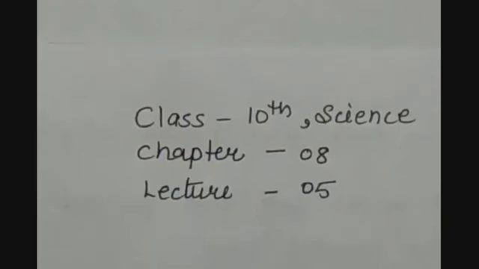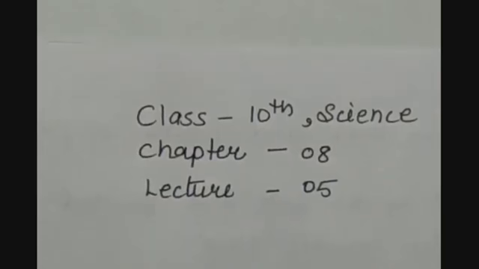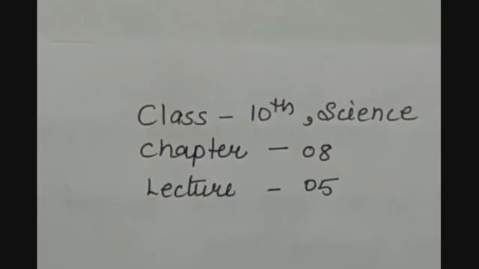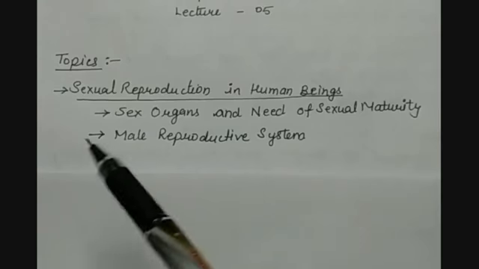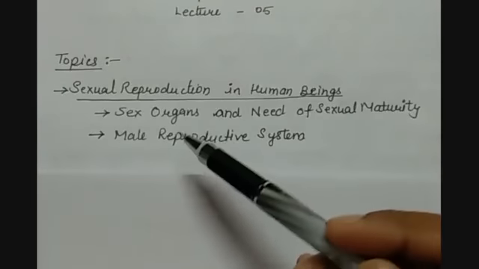This video is for class 10 science, chapter number 8, how do organisms reproduce, and this is lecture number 5. So dear children, in the previous lecture we have studied about the sexual reproduction in flowering plants. In today's lecture we are going to see the following topics.